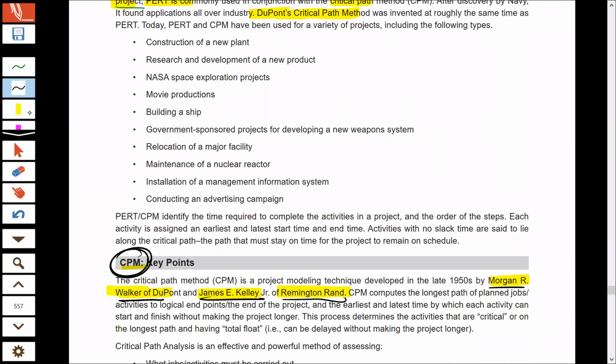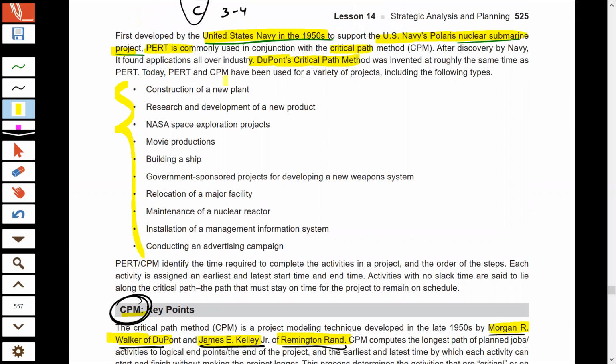Now, PERT and CPM are the methods which are used for planning and execution of various projects. So, a variety of projects can be handled by using PERT and CPM. The projects that you can handle by using PERT and CPM are whenever you want to construct a new plant, a new factory, or any kind of research and development of a new product. This is a project. Whenever NASA plans for space exploration, they use these techniques. Any movie production uses these techniques.